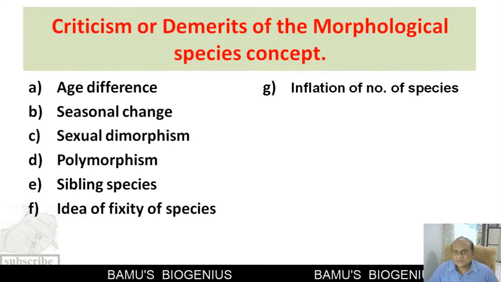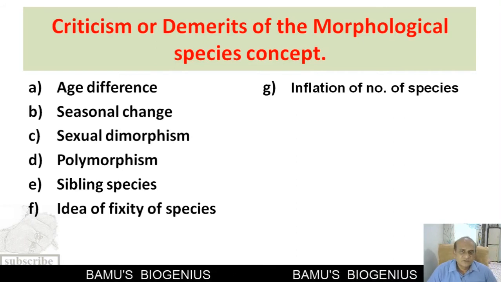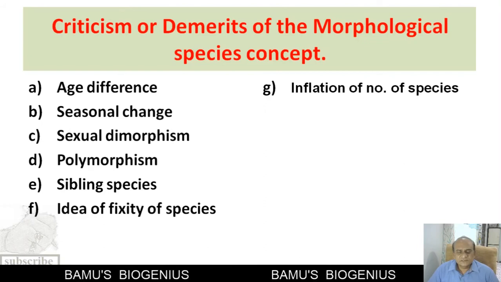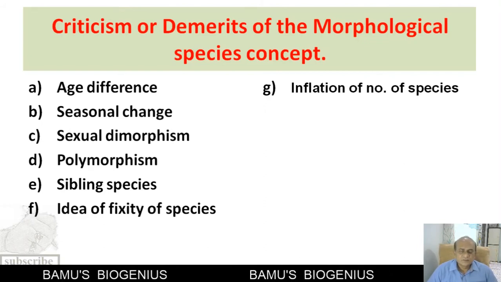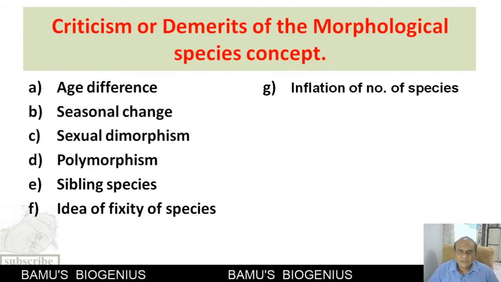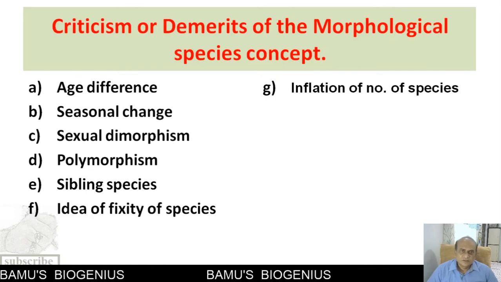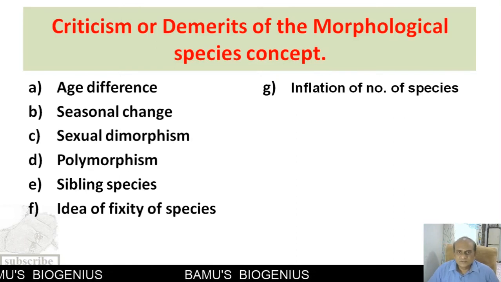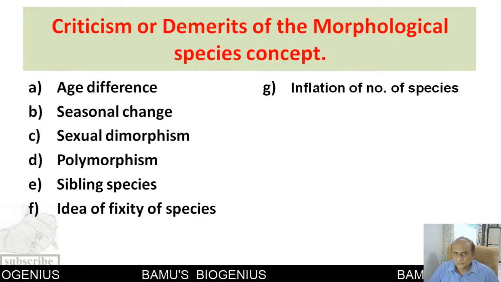The last one is inflation of the number of species. When we apply a morphological species concept, the number of species increases in that particular group. So these are all the criticisms or demerits of the morphological species concept.